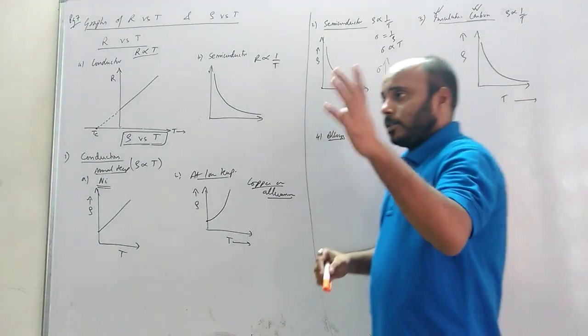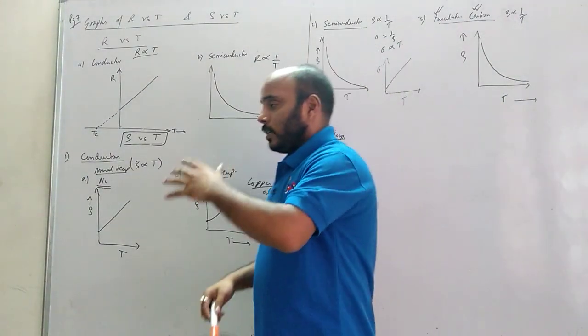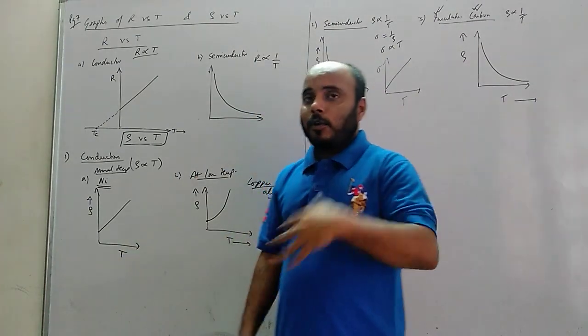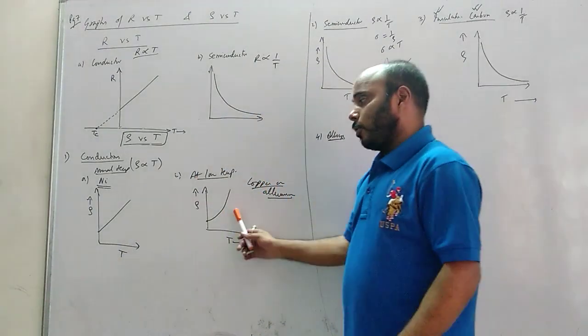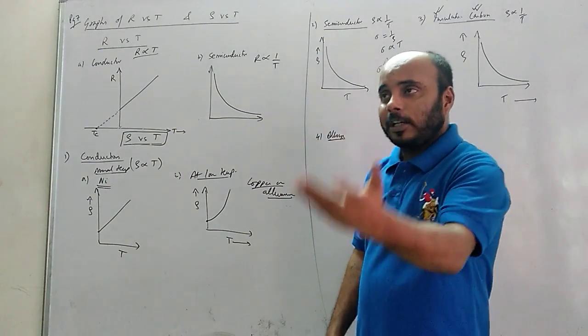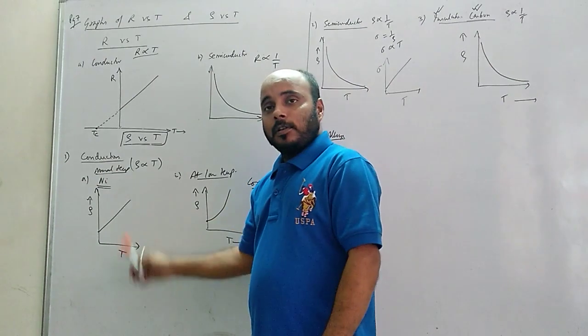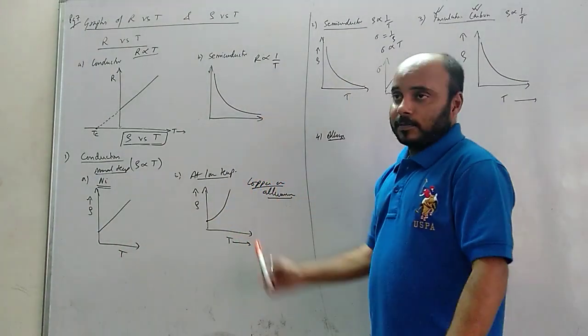Okay, don't get confused. Again I'm saying, if they ask you to draw the resistivity versus temperature graph for nickel, we'll draw this. For copper, we will draw this. For aluminum, we will draw this. Or if they ask you for a conductor at high temperature, at normal temperature, at room temperature, draw this. Okay, at low temperature, draw this.